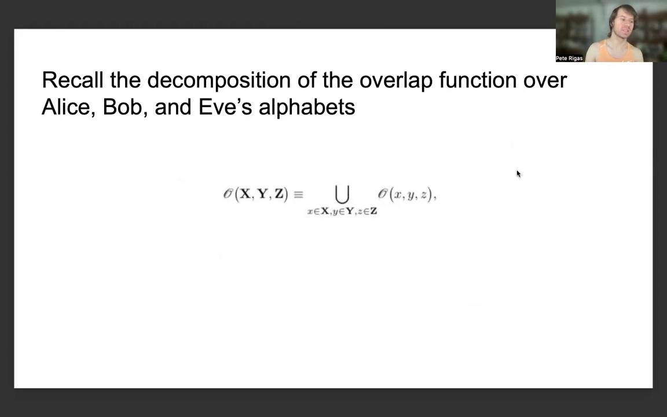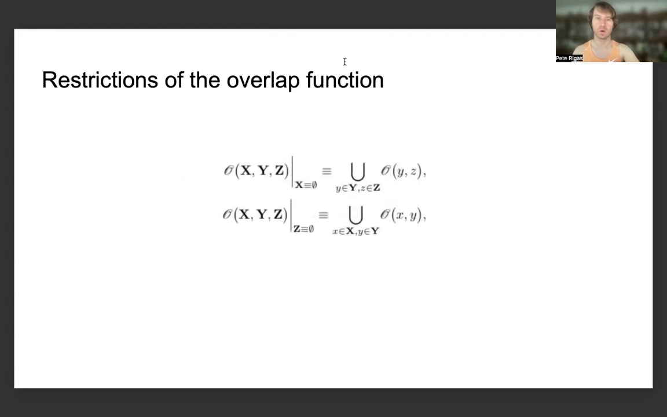And recall the decomposition of the overlap function over Bob and Eve's alphabets, which is really helping us generalize that counterexample that was provided by Ostrep, in which we're looking at the union over little x, little y, and little z, where each one of these letters can be taken to be elements of the respective alphabets for Alice, Bob, and Eve. And we can also formulate restrictions of the overlap function, which is really getting at the fact that we were looking at ways to relate the probability of error correction over Alice and Bob's quantum channel to the probability of error correction over Bob and Eve's quantum channel.